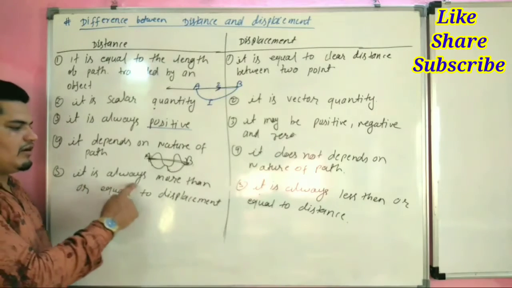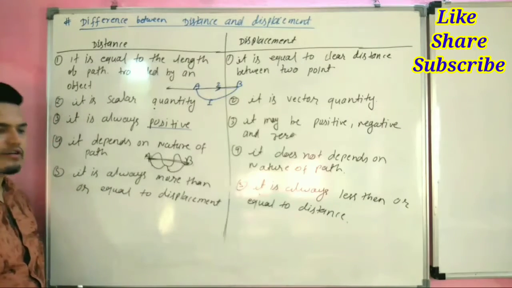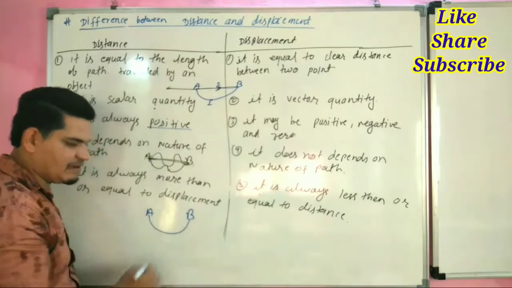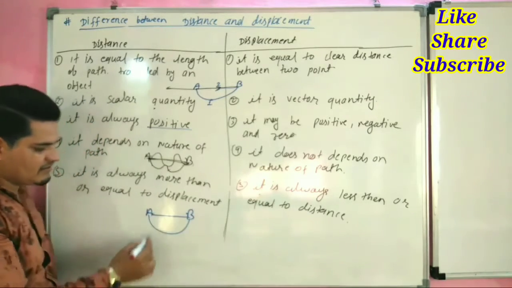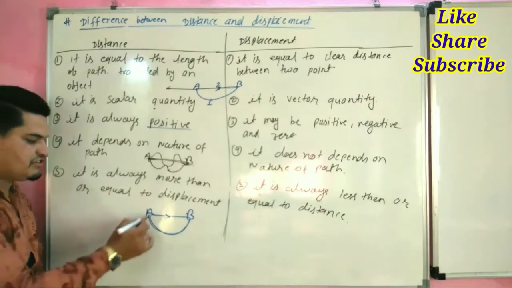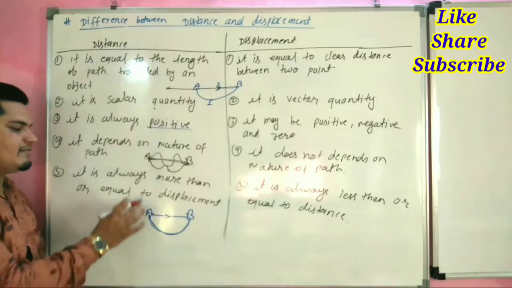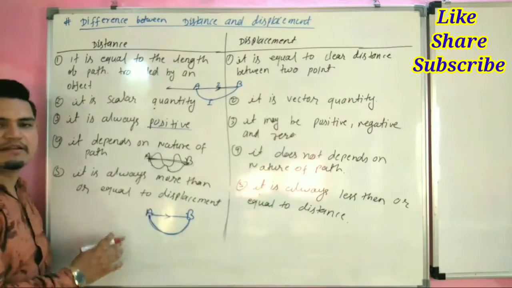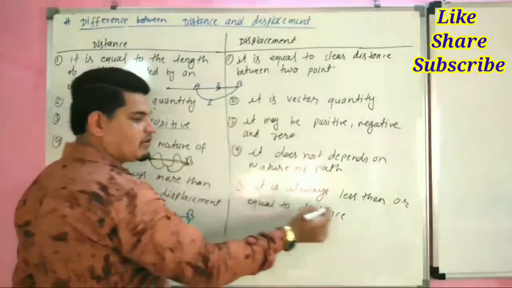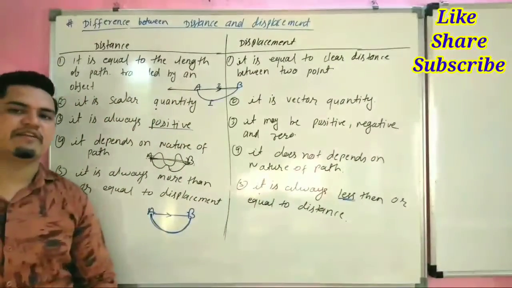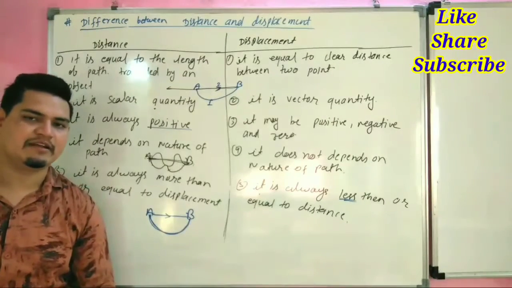Fifth, distance is always more than displacement. For example, we have to go from A to B. This is the actual path and this is the clear distance. So this path is more than this path. So distance is always more than, or may be equal to, displacement. But displacement is always less than or equal to distance. So this is the difference between distance and displacement.